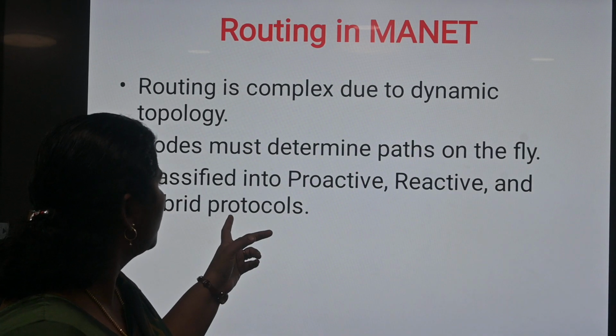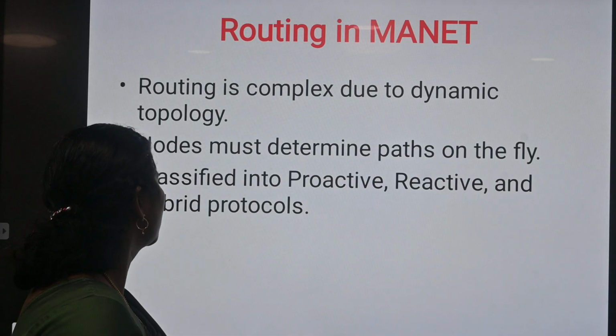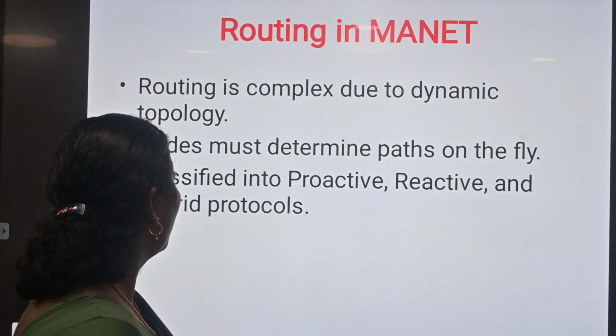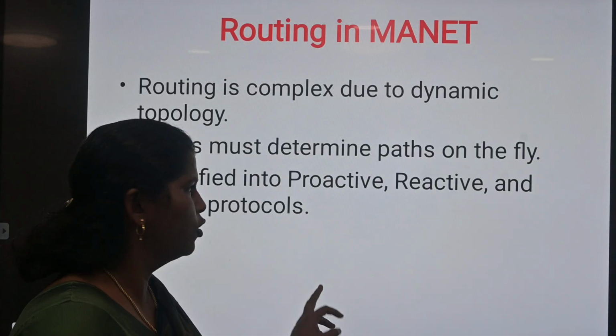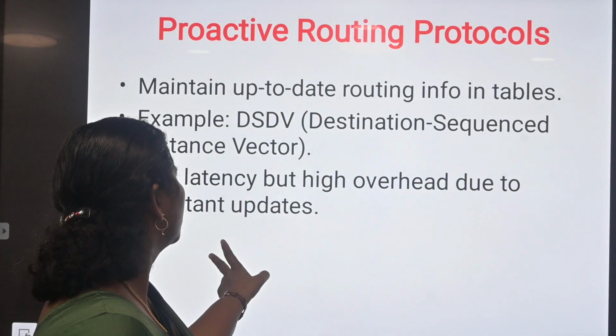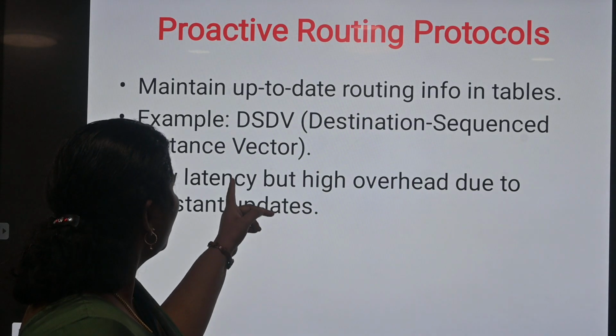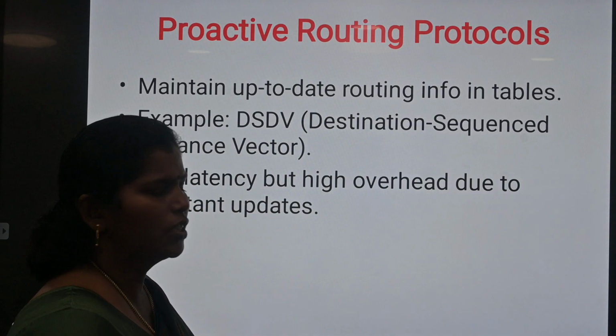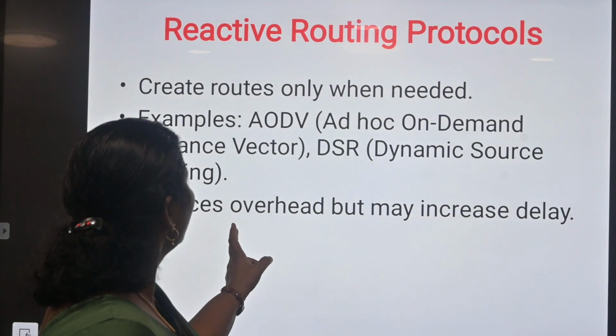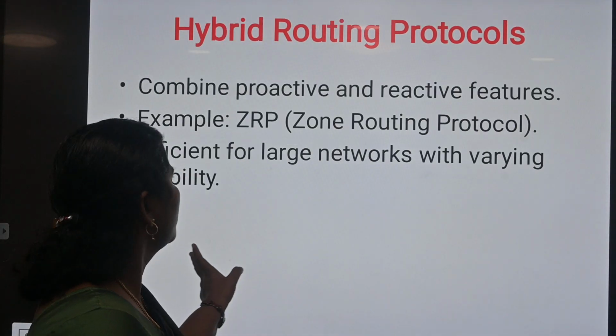So routing in MANET is complex due to dynamic topologies. The node must determine paths on the fly. It is classified into proactive, reactive and hybrid protocols. In proactive protocol, it maintains up-to-date routing information in tables. In reactive, it creates routes only when needed.